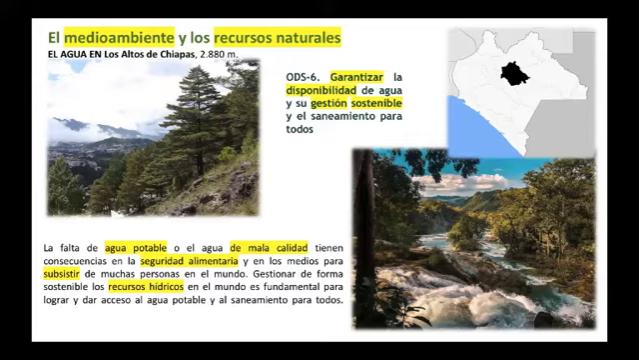La falta de agua potable o el agua de mala calidad tienen consecuencias en la seguridad alimentaria y en los medios para subsistir de muchas personas en el mundo. Gestionar de forma sostenible los recursos hídricos en el mundo es fundamental para lograr y dar acceso al agua potable y al saneamiento para todos. So, water management is key. Basically, that's the message of this objective.